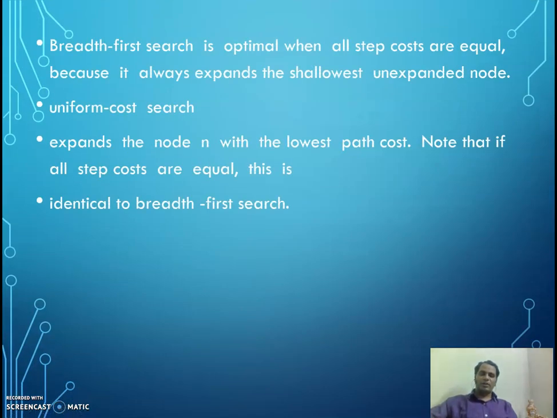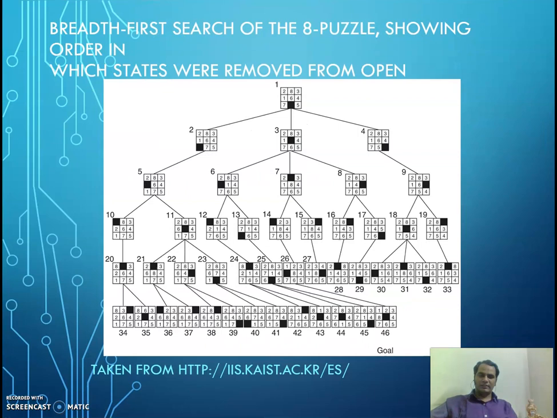Breadth first search is optimal when all step costs are equal, because it always expands the shallowest unexpanded node. The other way to do it is uniform cost search, which expands the node n with the lowest path cost. Note that if all step costs are equal, uniform cost search is identical to breadth first search. This was the discussion related to breadth first search. Now we will discuss another strategy. And this is an example of breadth first search for the 8 puzzle, for understanding how the tree structure can be.